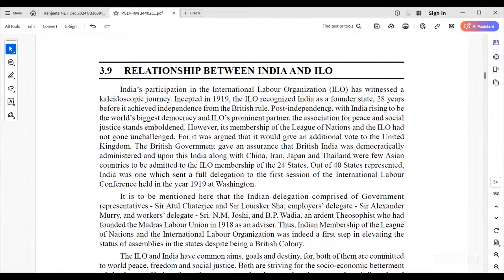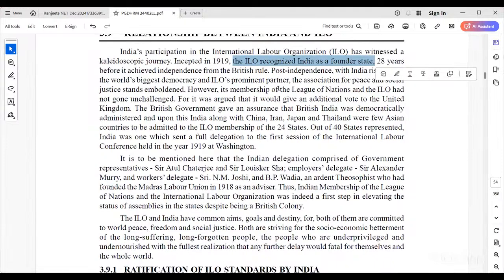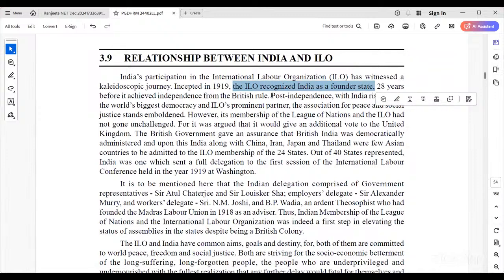India is a founder state, and 28 years before it achieved independence, before independence itself, India was a member country. Why? Because India is such a type of country that we need to protect our workers' and laborers' rights. Post-independence, rising as the world's biggest democracy, India became a prominent partner of the ILO, the association for peace, social justice, and standards embedded.